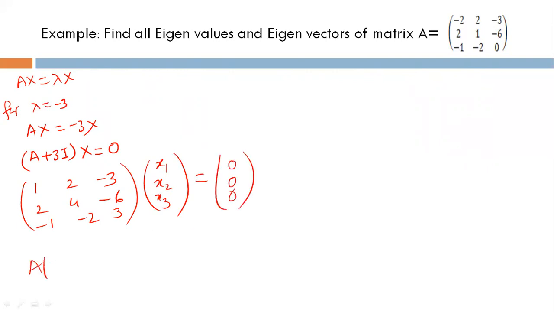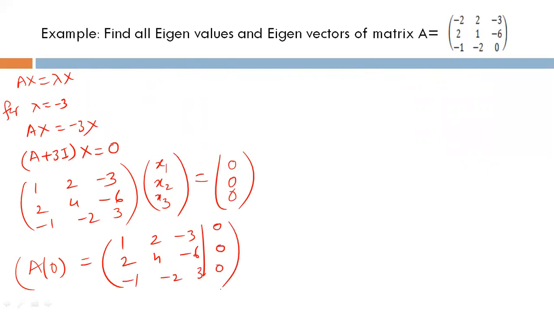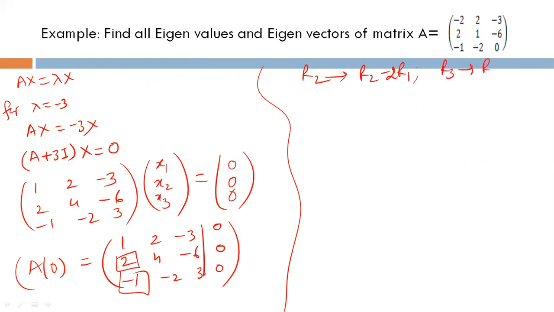Now write in the form of an augmented matrix. It will be 1, 2, minus 3, 0; 2, 4, minus 6, 0; minus 1, minus 2, 3, 0. Now the first entry is 1, so we can easily solve it. For row echelon form, make this entry 0, this entry 0. So R2 is replaced by R2 minus 2R1 and R3 is replaced by R3 plus R1.